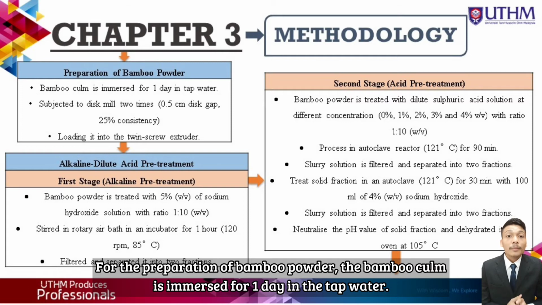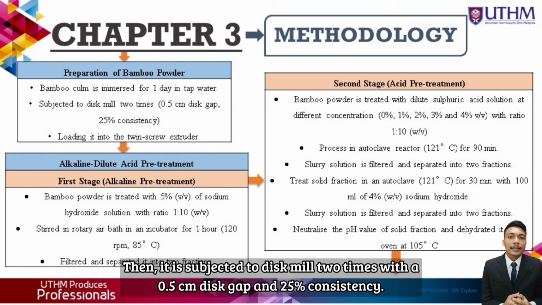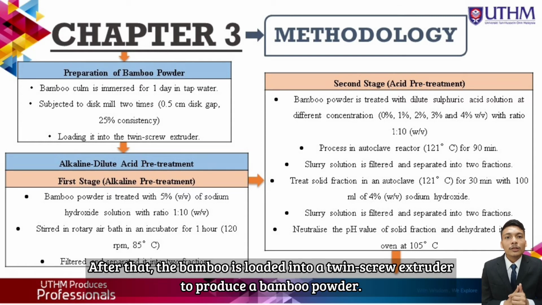For the preparation of bamboo powder, the bamboo clump is immersed for 1 day in tap water. Then, it is subjected to disc milling 2 times with a 0.5 cm disc gap and 35% consistency. After that, the bamboo is loaded into a twin screw extruder to produce bamboo powder.